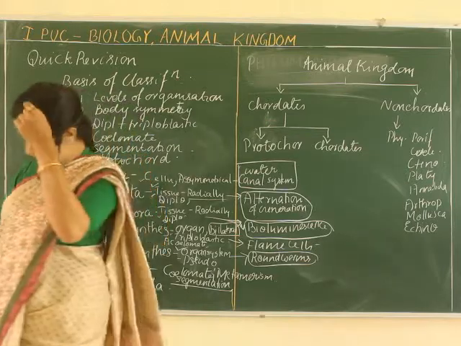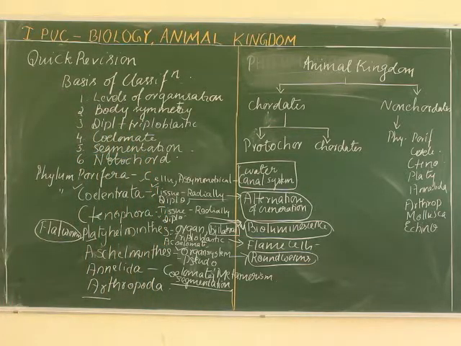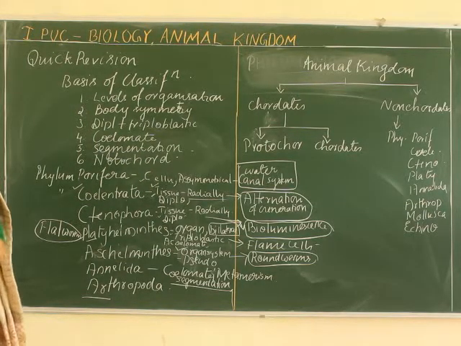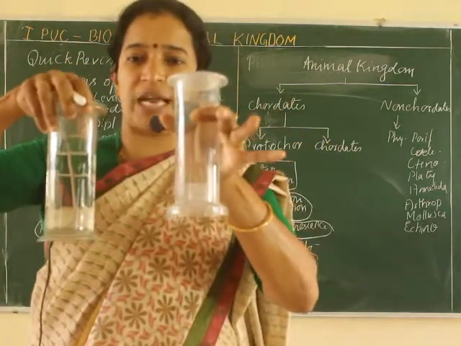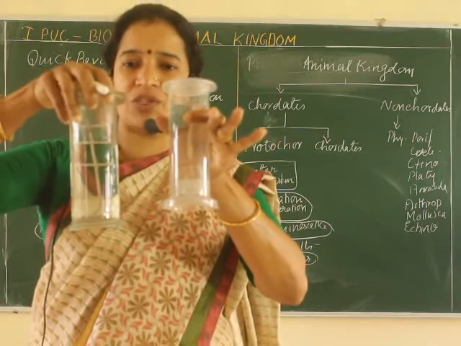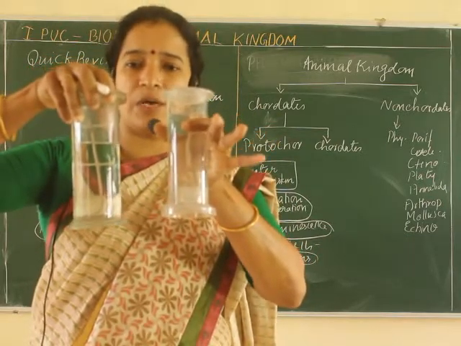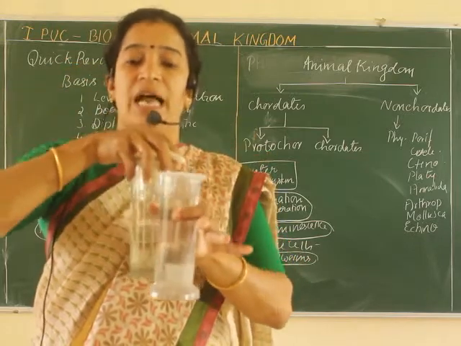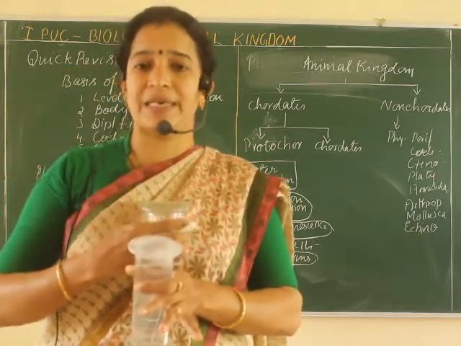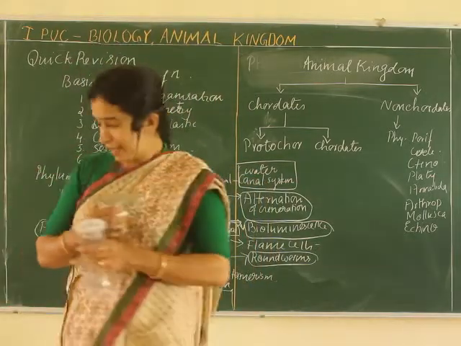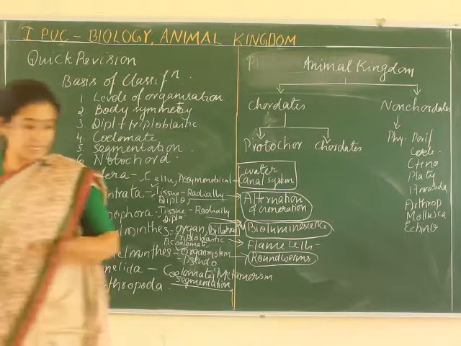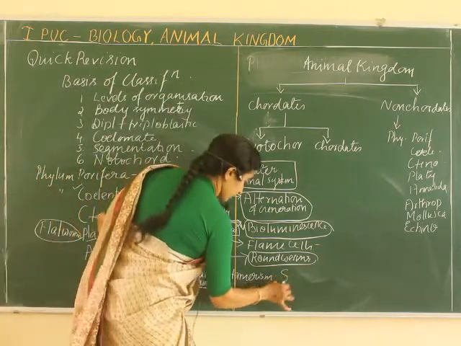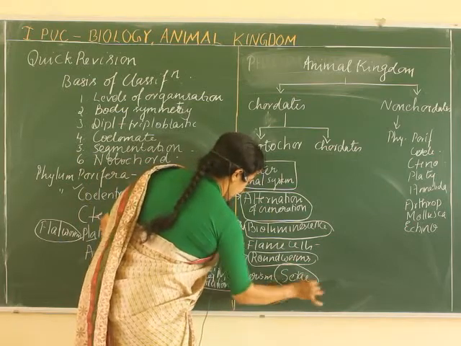So Annelida examples. What are the annelida? You have examples: leeches, and also earthworm. Earthworm, once already I have shown you. Again let me show you about that. Even in earthworm, even in the leeches, you can see the serially repeated units are there, which is known as a segmented body. That is also serially repeated, which is known as metameres, and another structure which helps for their movement is setae, S-E-T-A-E.